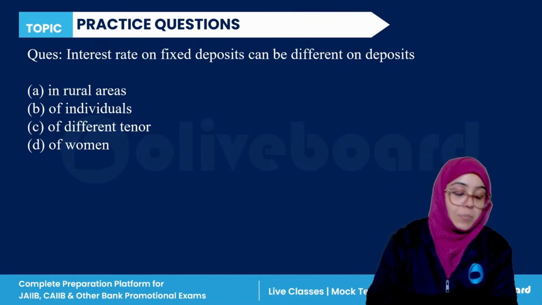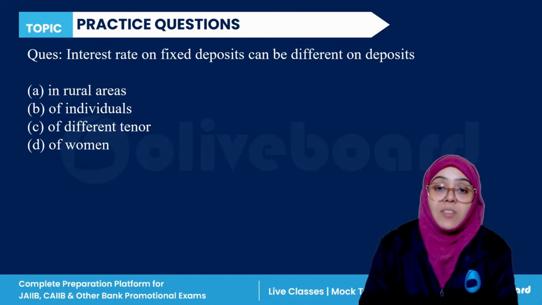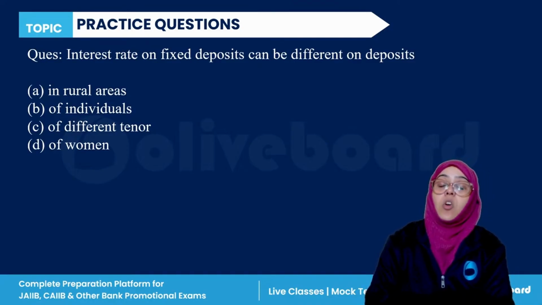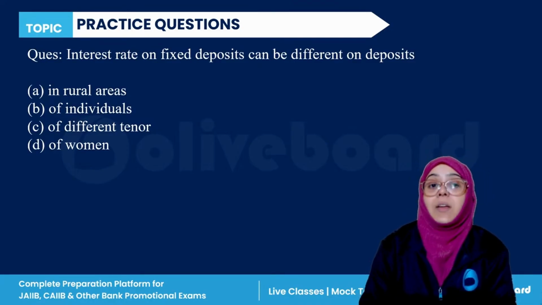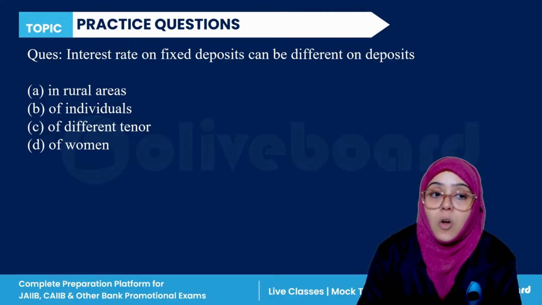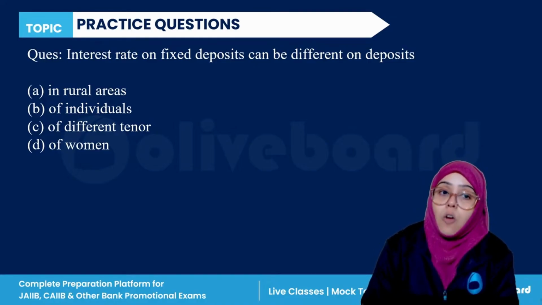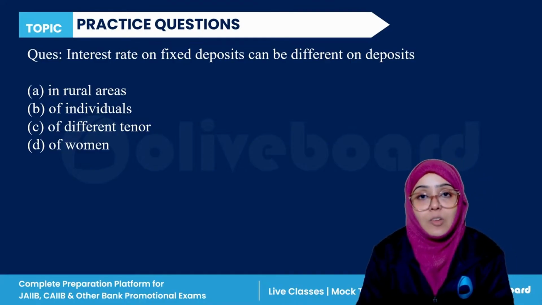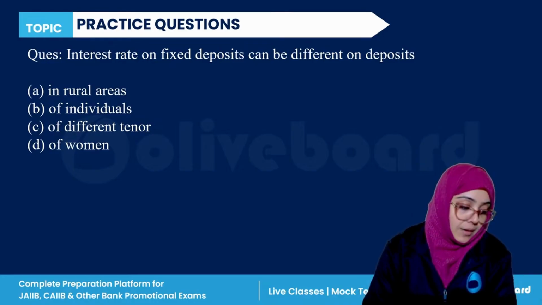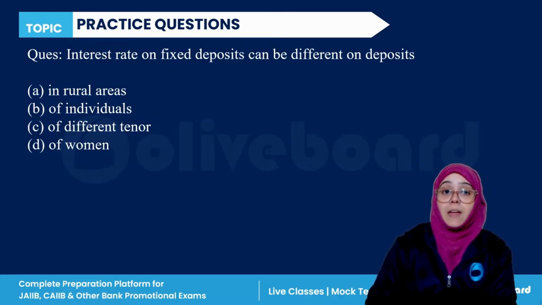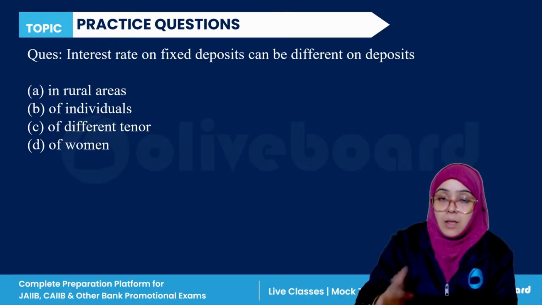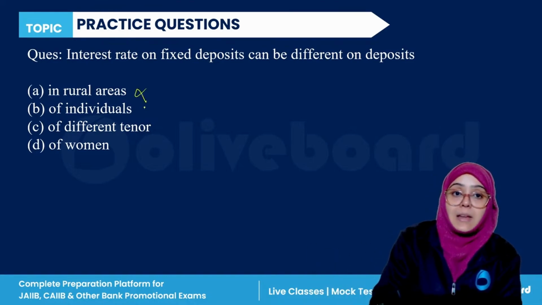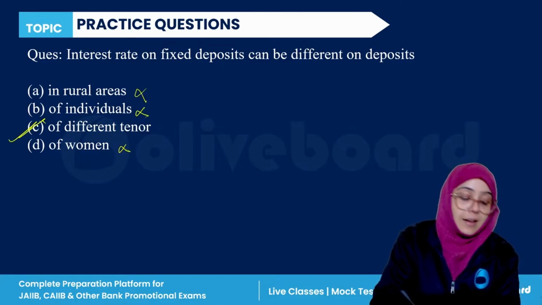Okay? Yes, Hema. Interest rate on fixed deposits can be different on deposits based in rural areas, individual, different tenure, or of women. Very easy. So the correct answer for this question is what, everyone? If they have a different time period, their interest rate can be different, right? It doesn't depend upon rural areas, individual, or women. So C is the correct answer.